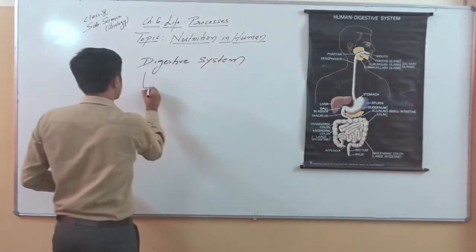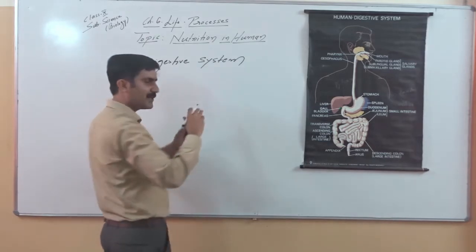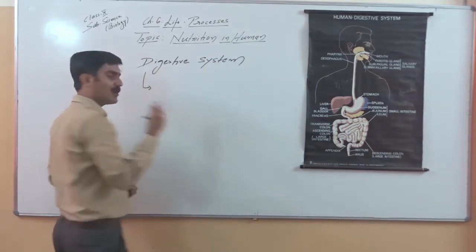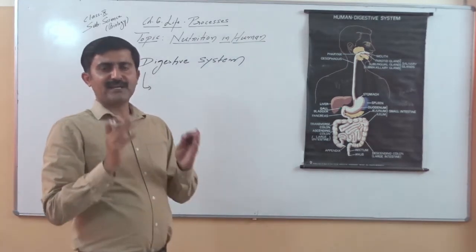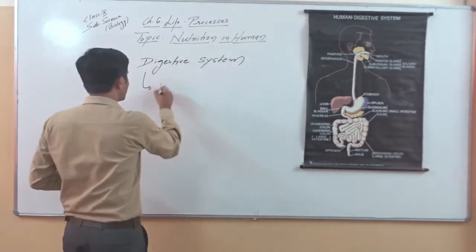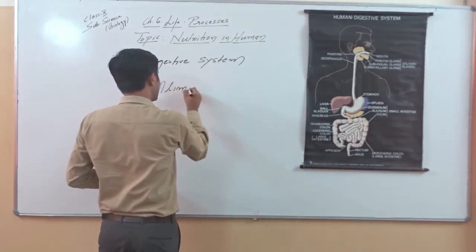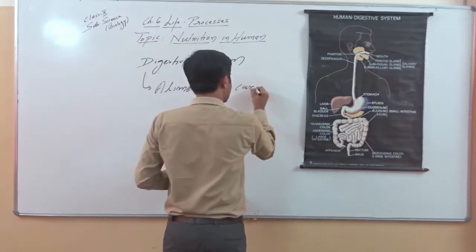So broadly, when we talk about our digestive system, it can be divided into two parts. The first part is a long tube that extends from the mouth and ends at the anus. This long tube is called the alimentary canal.